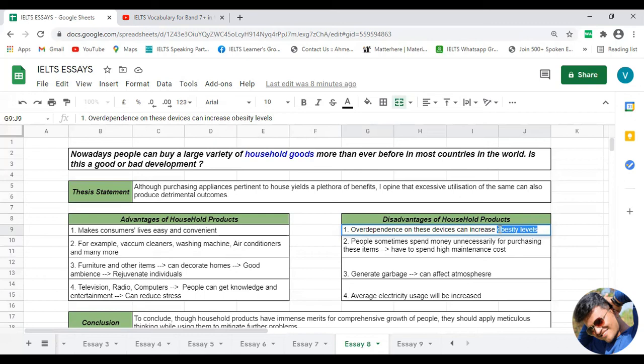In the longer run it can produce some serious diseases, which is not good for their health, and because of that you can consider this point a disadvantage, and you can include that point in your body paragraph number 2 for disadvantages.